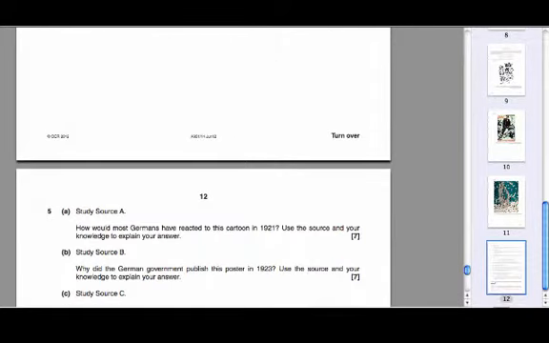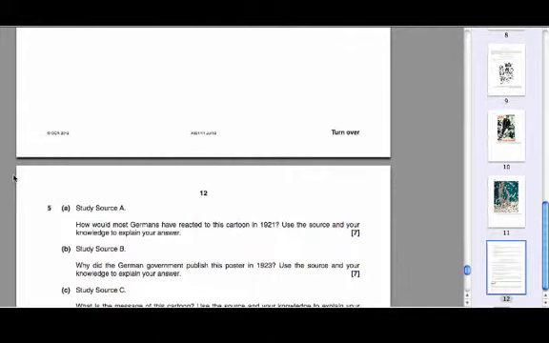Okay, so we come to the first source question, which is 5A, and let's just pick out some key parts of the question. So the first thing we need to look at is the source that we're going to study. So we've got study source A here. That draws our attention to which source we're going to be focusing on. And let's just highlight some of the key words so we can understand what the question is asking us to do. The question is saying, how would most Germans have reacted to this cartoon in 1921? Use the source and your knowledge to explain your answer.